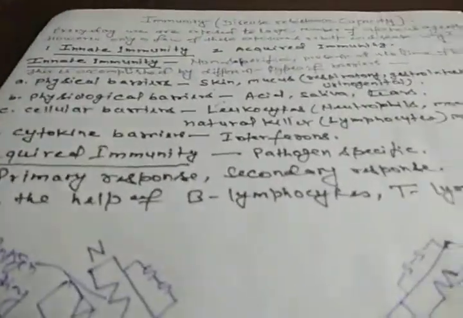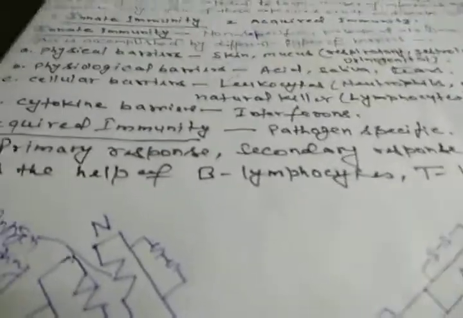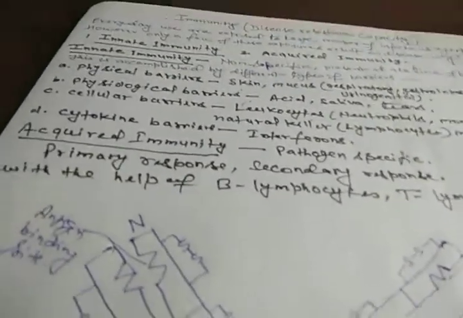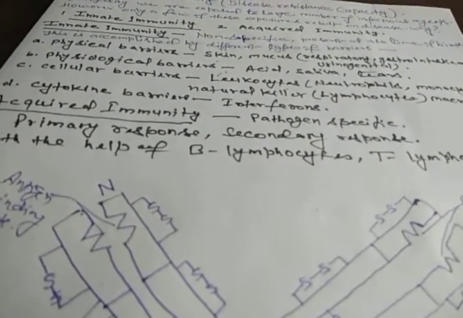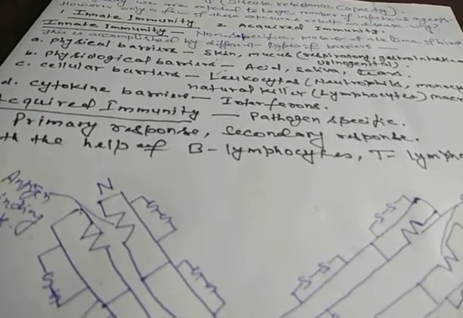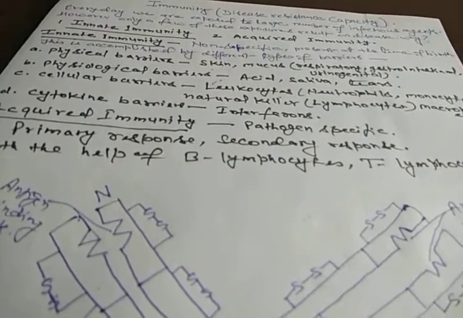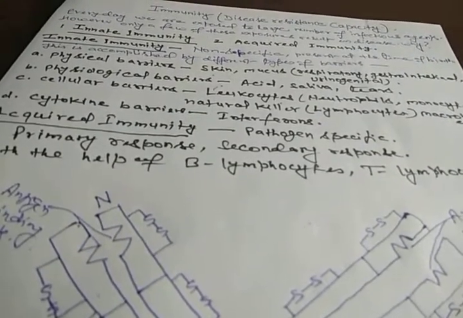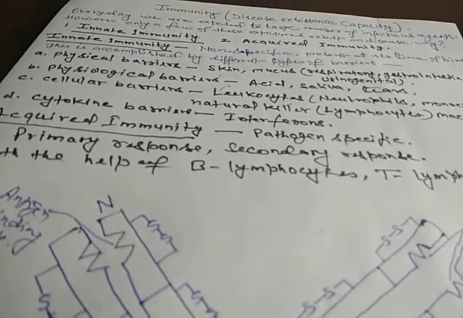So this acquired immunity that we are talking about is pathogen-specific, and it is characterized by memory. When our body encounters a pathogen the first time, it produces a response of low intensity, called the primary response.